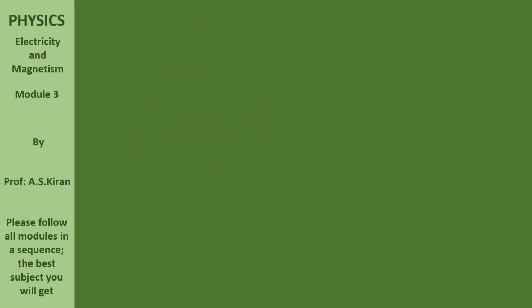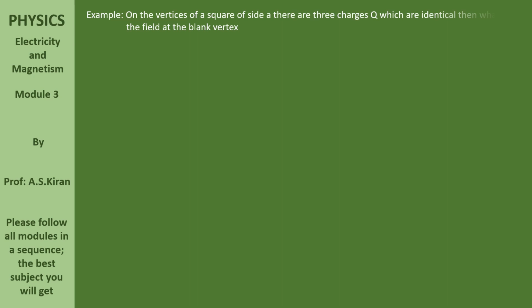The example is: on the vertices of a square of side A, there are three identical charges Q. Then, what is the field at the blank vertex? What I mean is, there is a square of side A, and at three vertices there are charges kept. There will be one blank vertex. At the location of the blank vertex, what is the electric field?